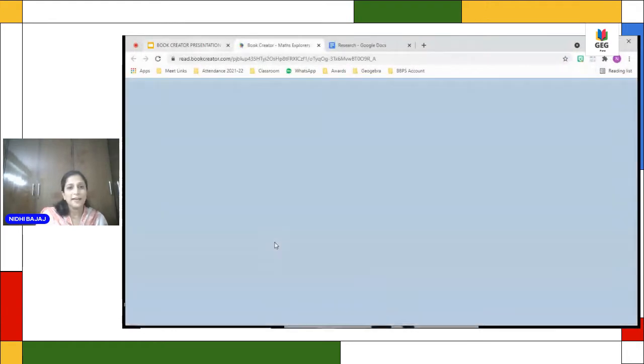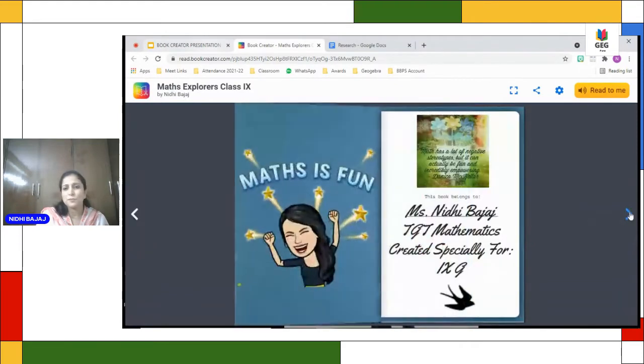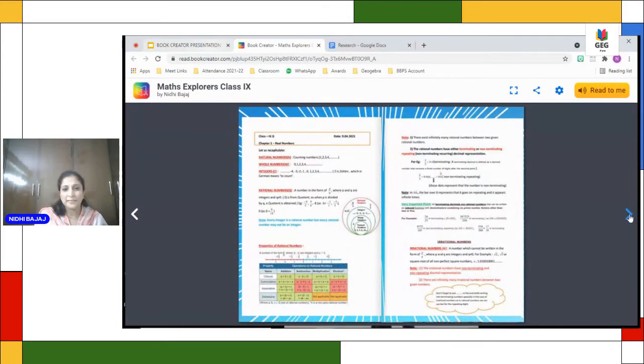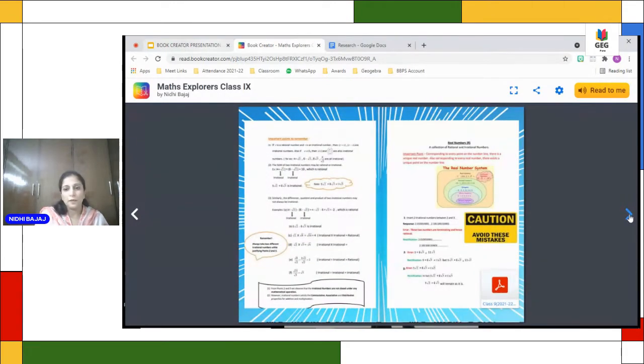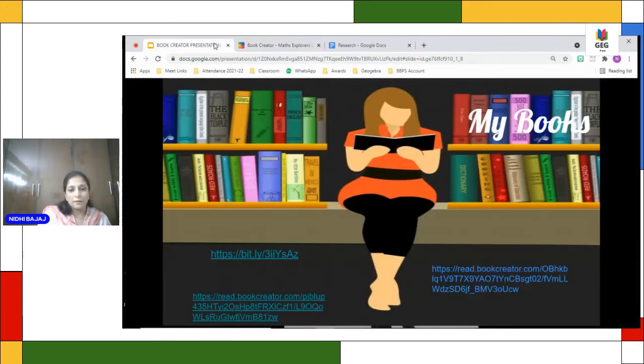This was my first hands-on trial where I just took the images of my notes created for my students, and I just put them in as images. I had just made some PDFs, converted them into image format, and then I inserted the images, because I was very new to Book Creator. Then I also inserted the PDF. So the PDF comes here in this way. Also, this is the book.